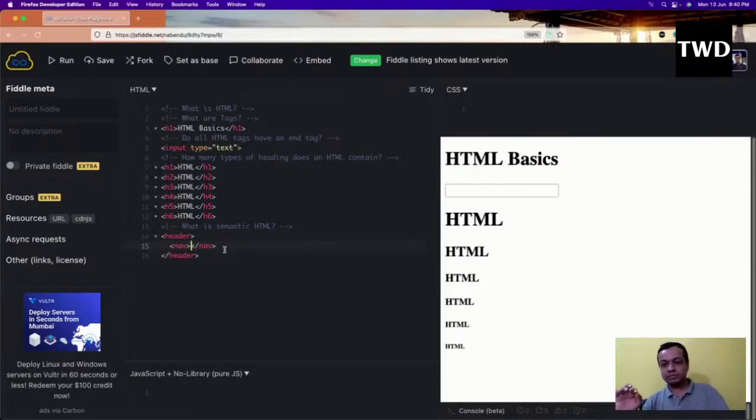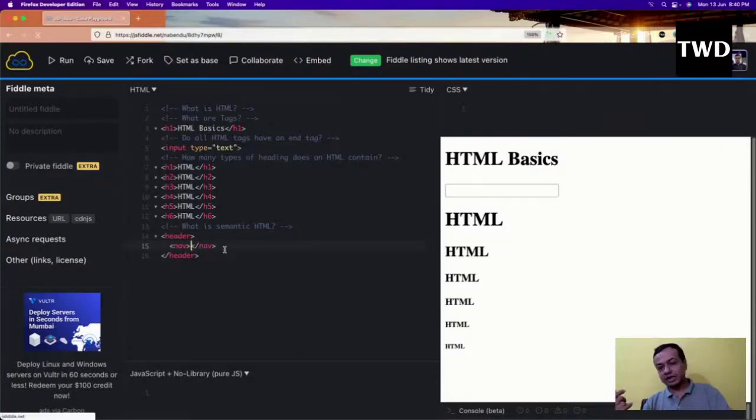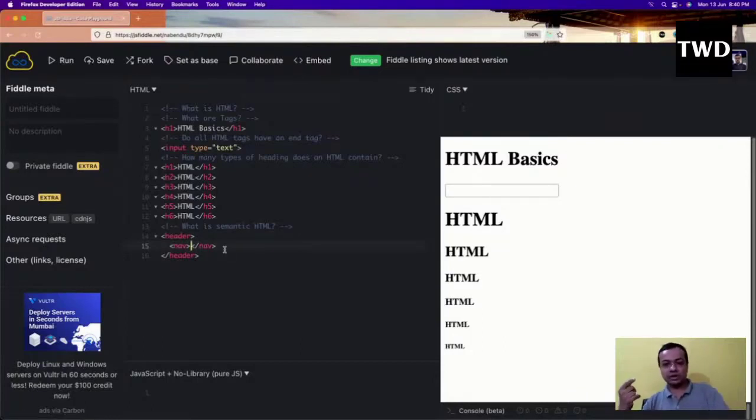I was telling about the people who have difficulty in seeing. What they do is run the website through something known as a screen reader, and the screen reader has very much difficulty when you use div and all those things. So it doesn't read your whole website. It goes and reads your HTML tags. For that, these headers and all these things are required.